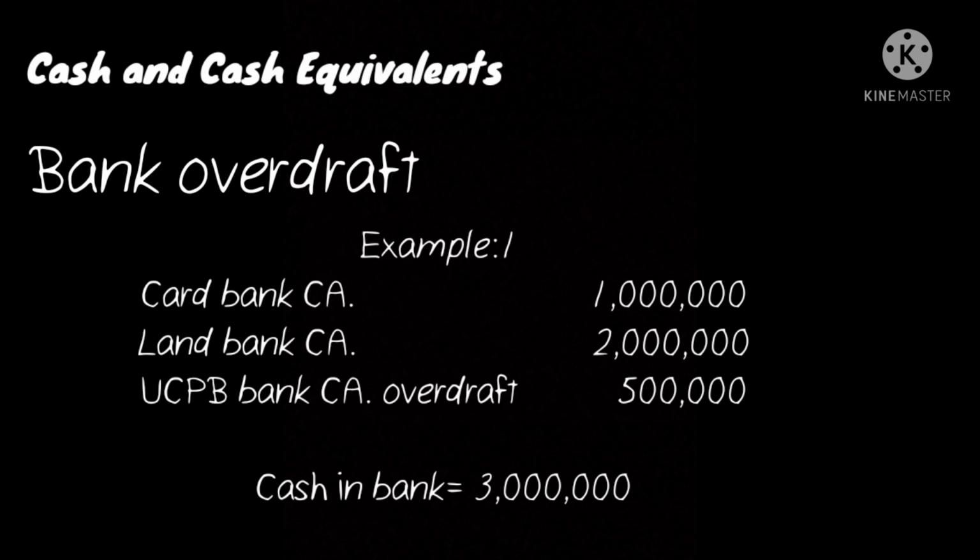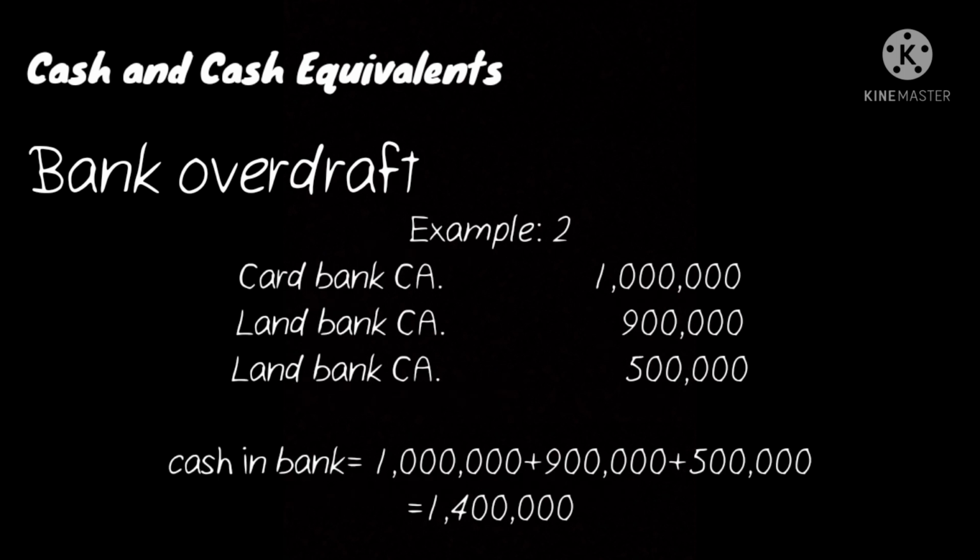So, I have here an example. As you can see, there are three banks. The Card Bank current asset 1 million, Land Bank current asset 2 million, UCPB Bank overdraft 500,000. Cash in bank in total is 3 million, because there are no two accounts in one bank. So, the bank overdraft 500,000 is still in current liability. Hindi siya magiging current asset.